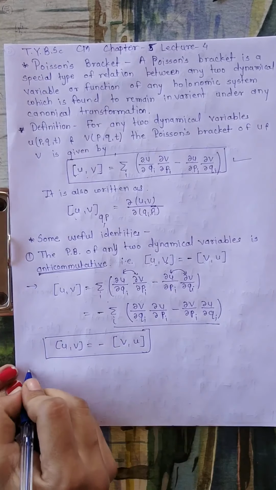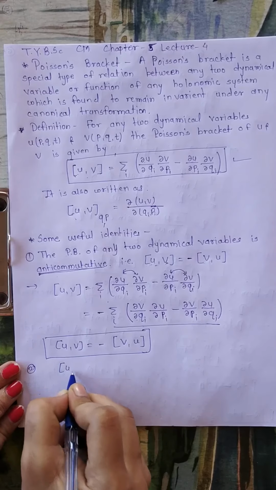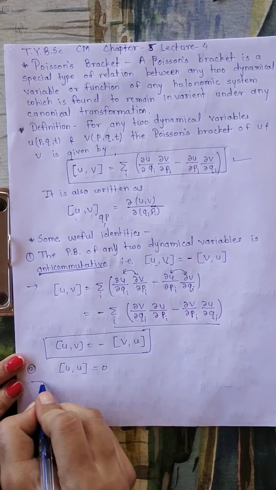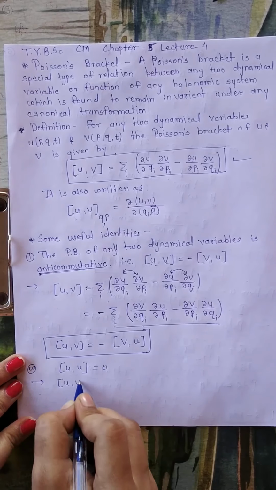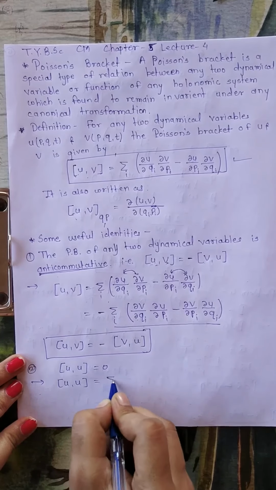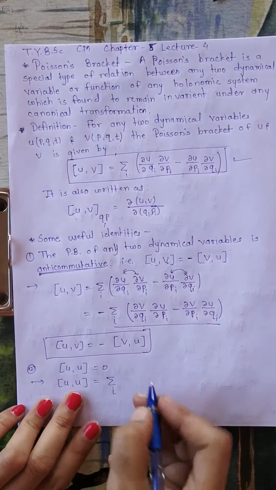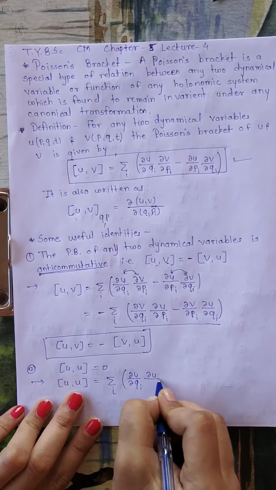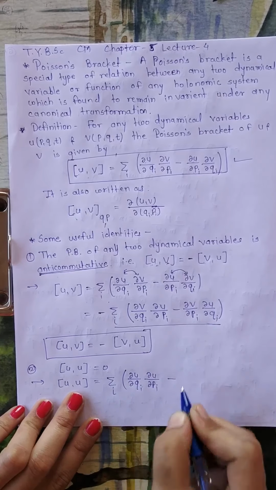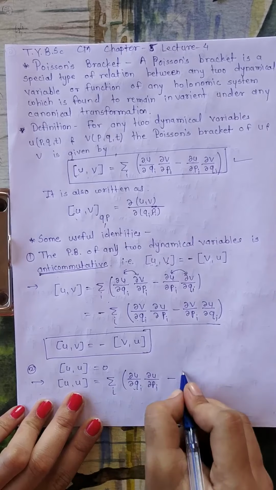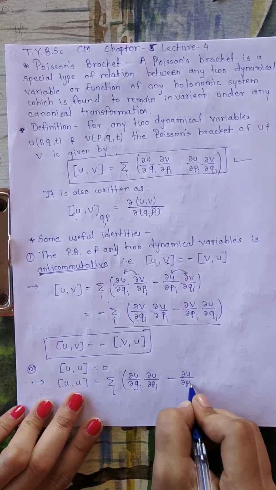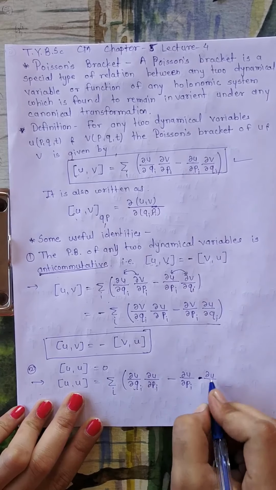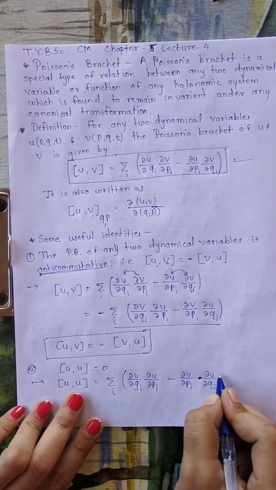Now the second identity is that the Poisson bracket of u with u is 0. How? Let's prove this. By definition, the Poisson bracket of u with u, what will be the definition here? ∂u/∂qi, ∂u/∂pi minus, now just exchange these two, that means ∂u/∂pi into, here there is a multiply sign, ∂u/∂qi.